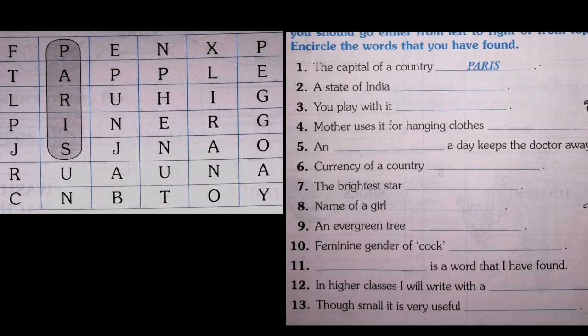Encircle the words that you have found. Read the question and find the answer from the word grid. The first one has been done for you. The capital of a country, that is Paris. So we can see the word Paris on this grid.